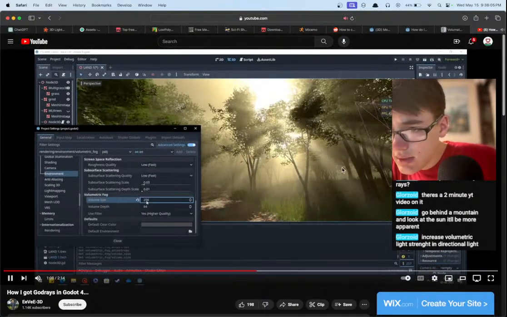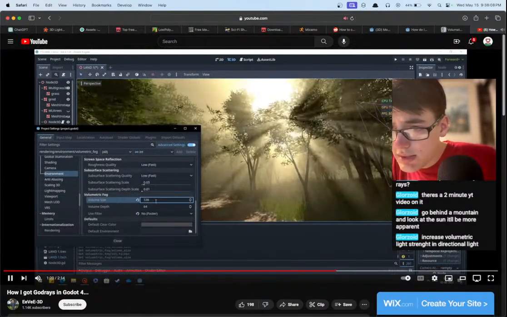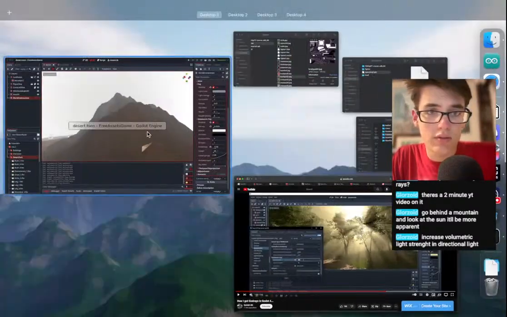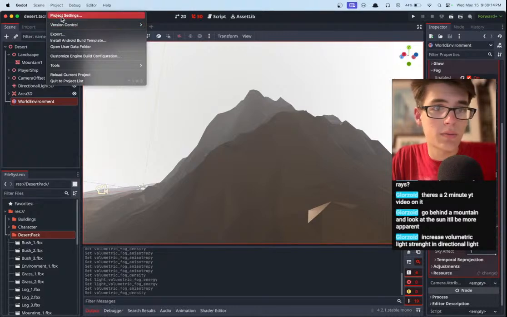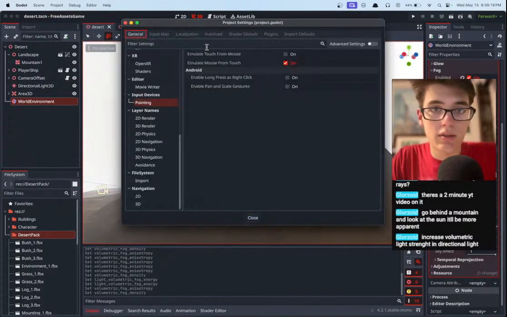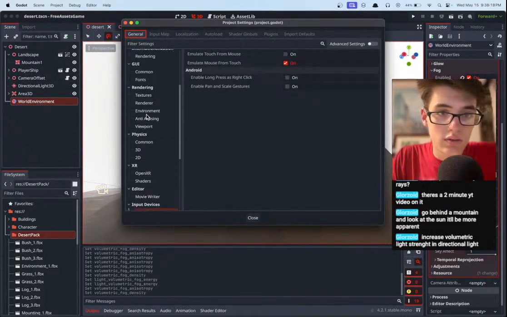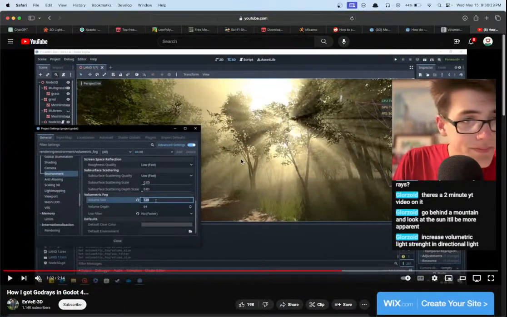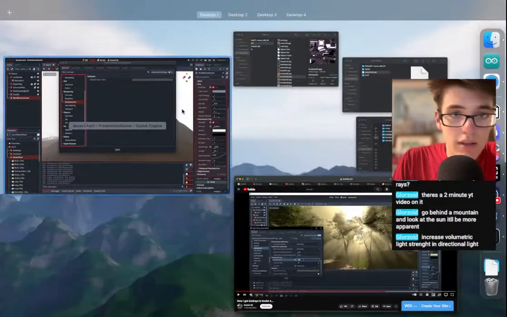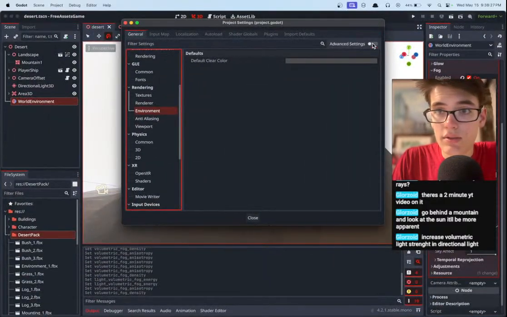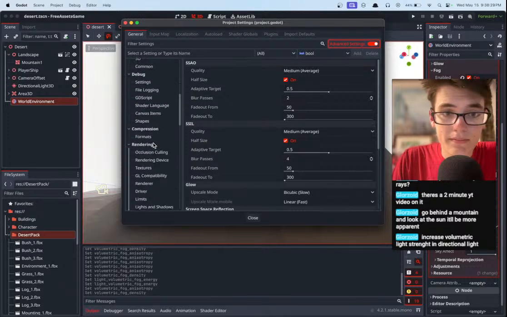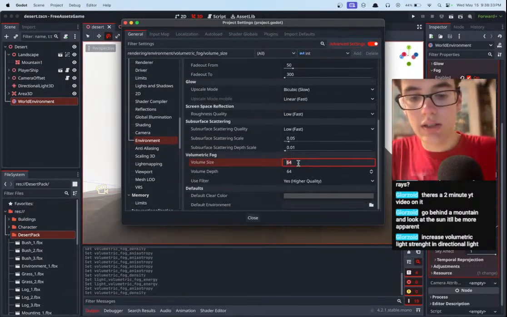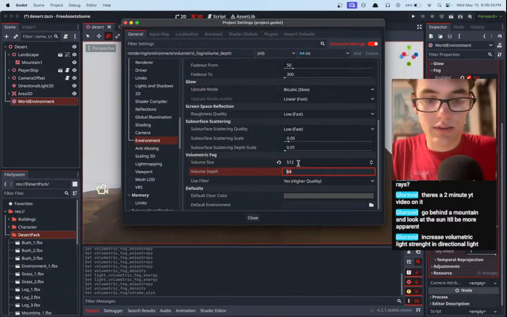So he has a 0.1, a 0.68, and then he increased the size of the environment, but ours should be, we can see if that's the problem. Size of the environment. General environment. Oh, he has advanced settings turned on, of course. Gotta turn that on. Okay, environment, volumetric fog, light size. Sure, let's just crank it up to a nice 512.